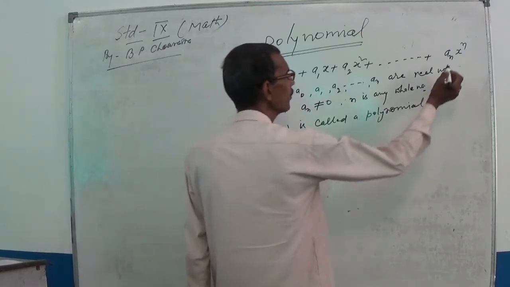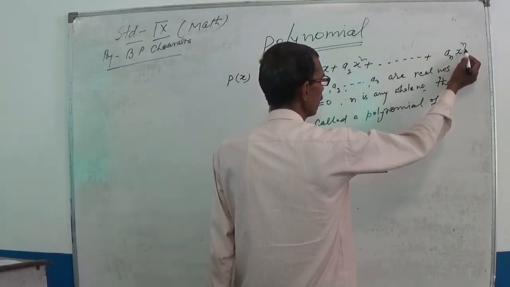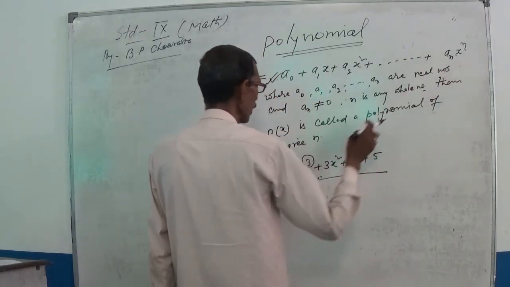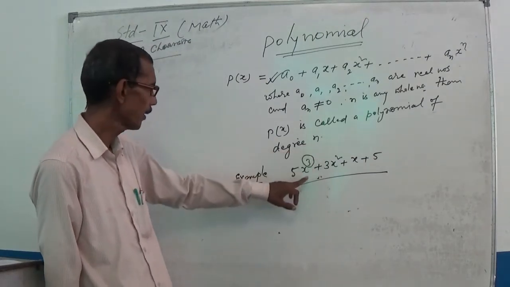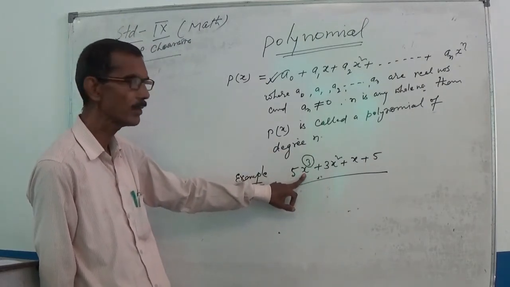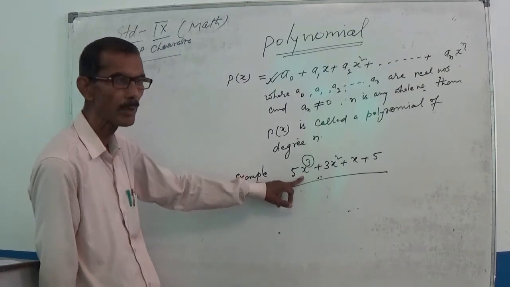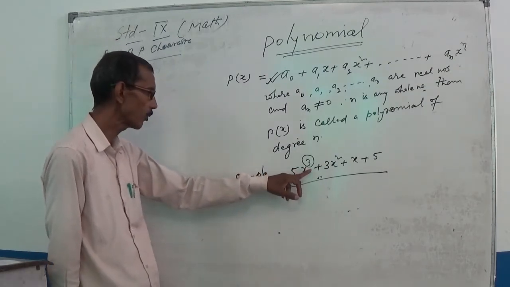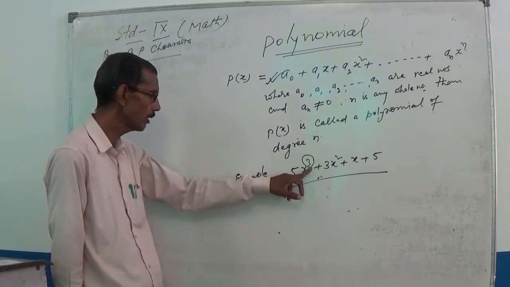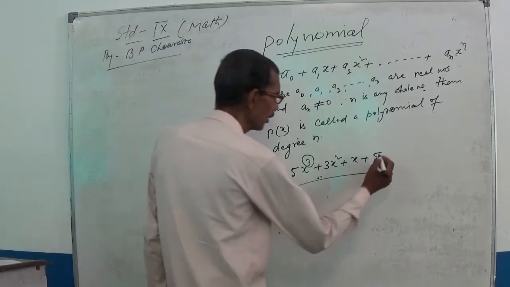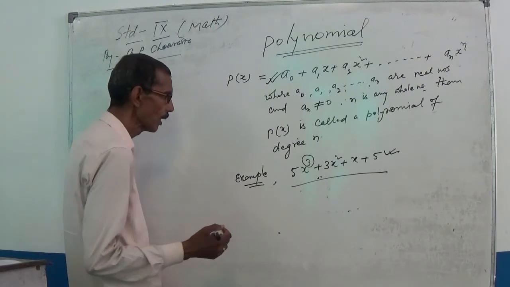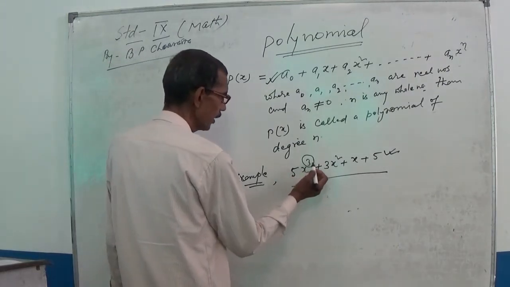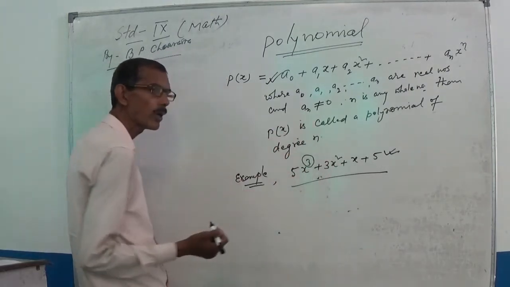Here the highest power of x is n, so this polynomial is called a polynomial of degree n. The highest exponent of the variable is 3, so this is a polynomial of degree 3.